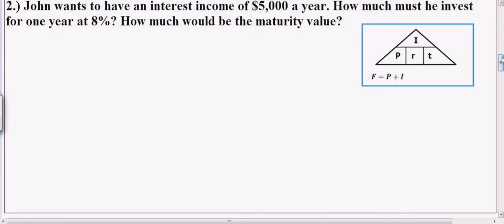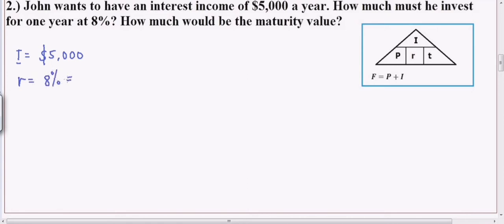How much must he invest for 1 year at 8% interest rate? So how much would be the maturity value? So gusto raw magkaroon ni John ng interest income na $5,000. So obviously this one is interest, I, $5,000. Okay? How much must he invest for 1 year at 8%? So ang rate natin is 8%.